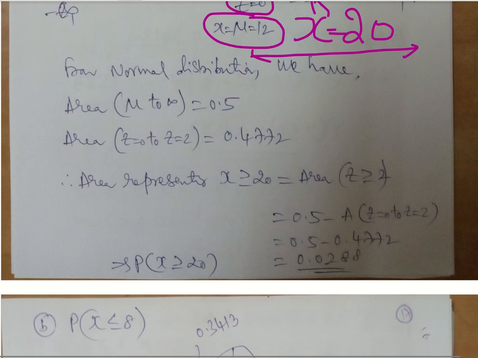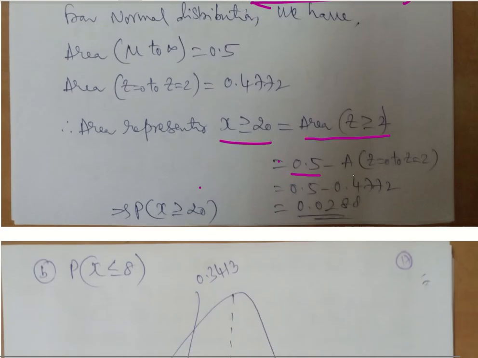For x greater than or equal to 20, we have the area for z greater than or equal to 2. How do I get it now? Total is 0.5, and from the mean to z equal to 2 is this. If I subtract that, I will get the value 0.0288. This is for x greater than or equal to 20.